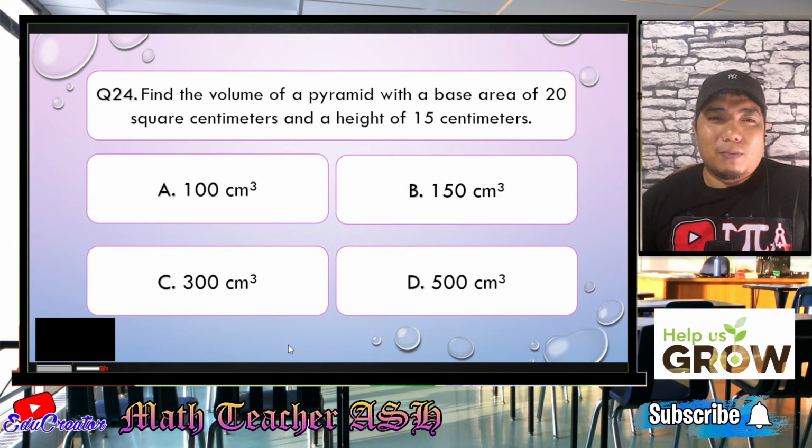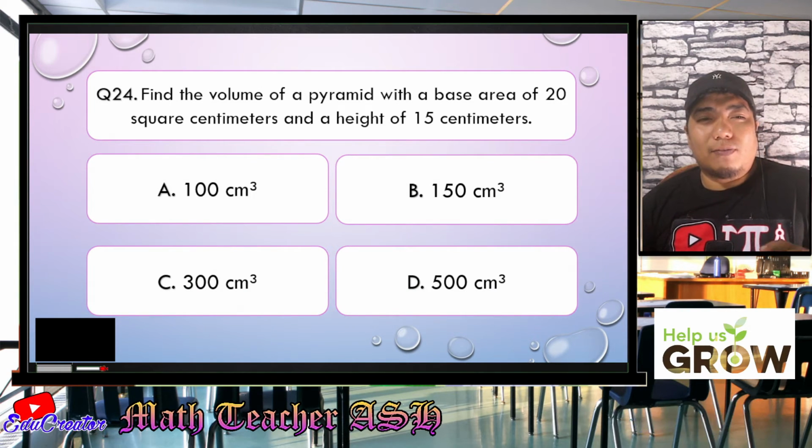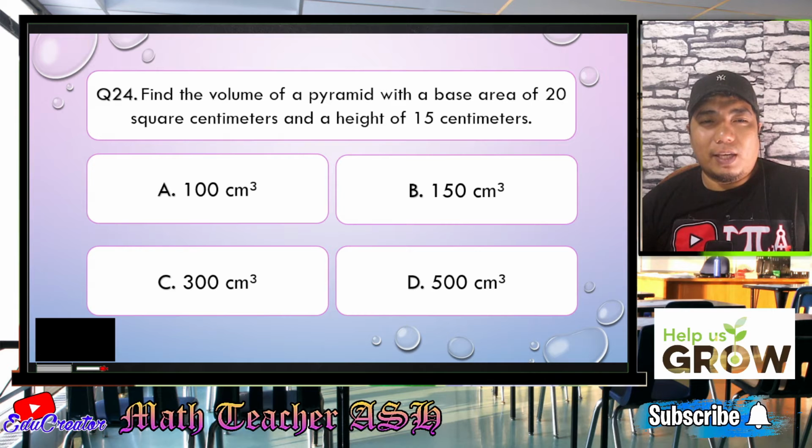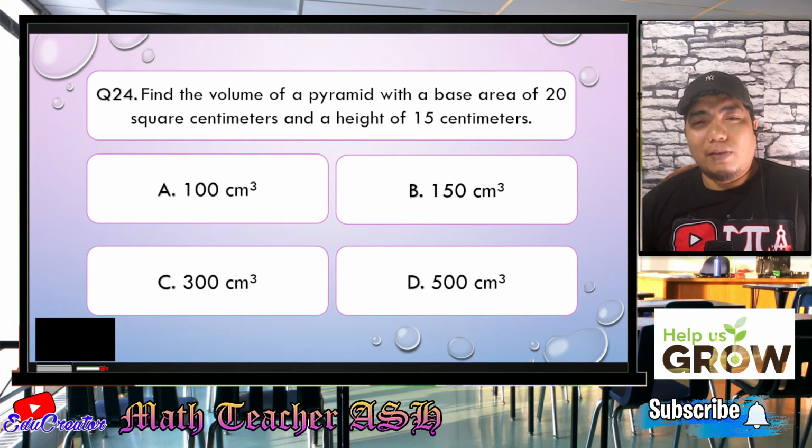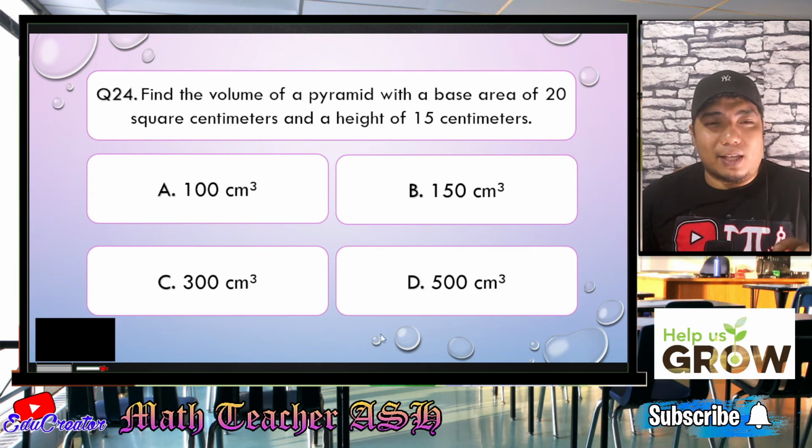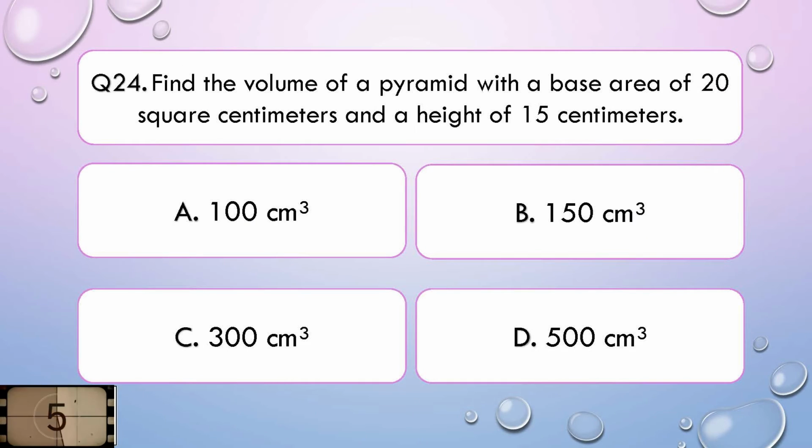Find the volume of a pyramid with a base area of 20 square centimeters and a height of 15 centimeters. Is it A, 100, B, 150, C, 300, or D, 500 cubic centimeters? I'll give you 5 seconds to think about your answer.